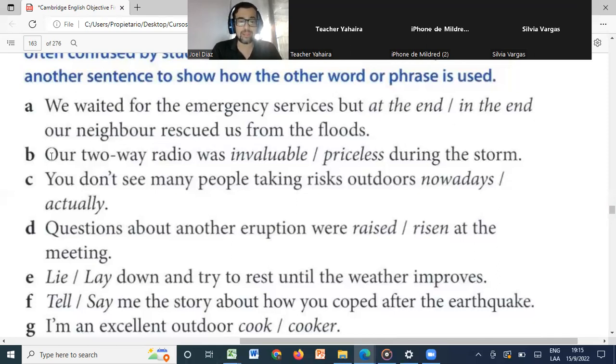The thing here is that priceless means so valuable it has no price. When you say that this friendship is priceless, it means that it doesn't have a price. And invaluable means very useful and is usually used about something abstract like help or advice. So very good, Jahaira, that's the word.